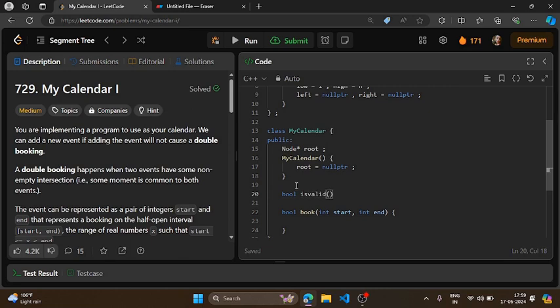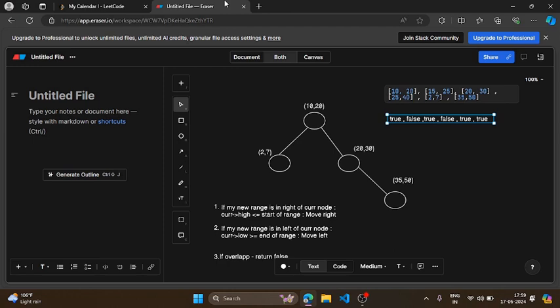So in this function, I'll take my current node, and I'll take the start and end of my new booking. Now what I have told you, once you find a null node, then you are sure you are not going to check anything further. So you can make this booking, or you will create a new node.